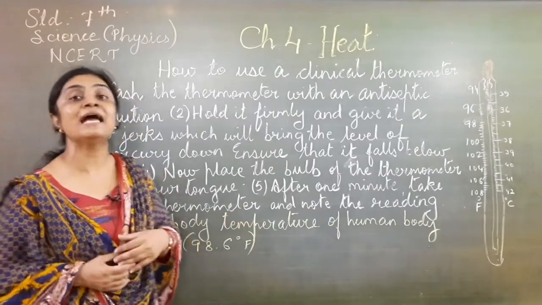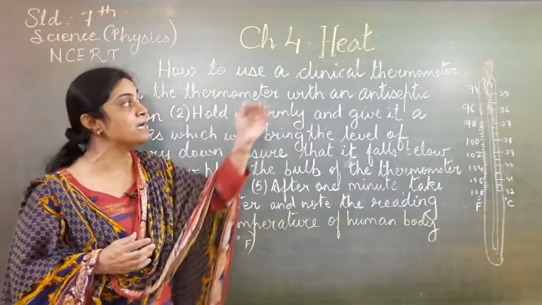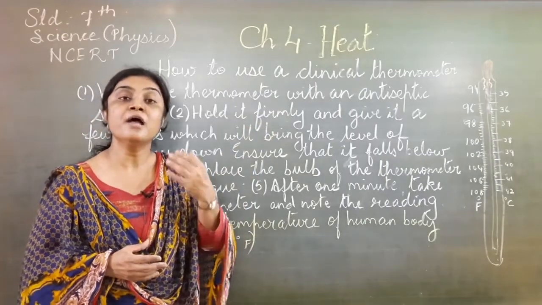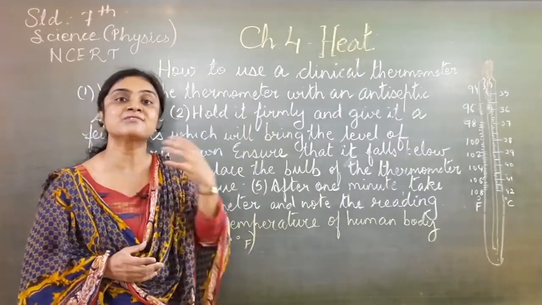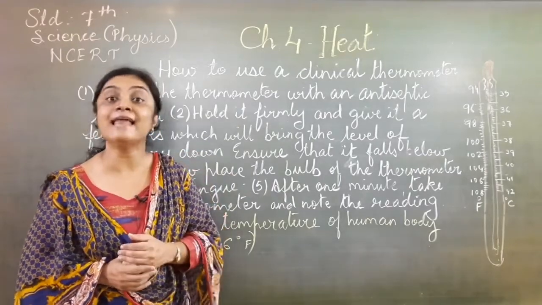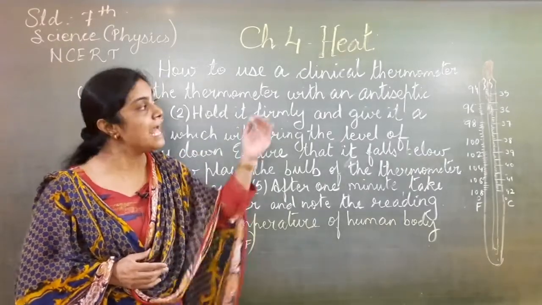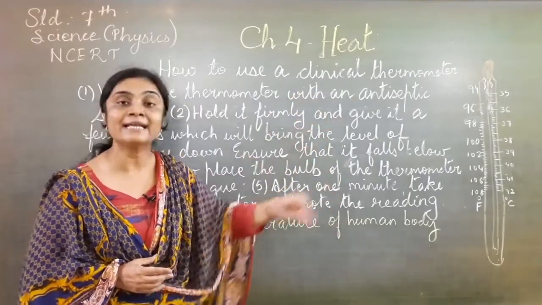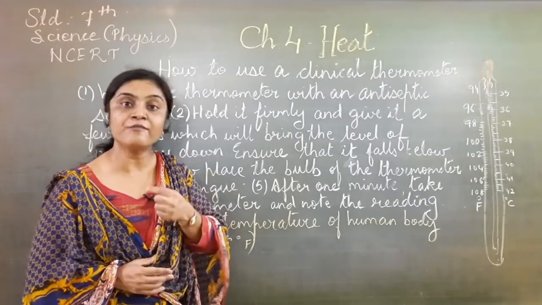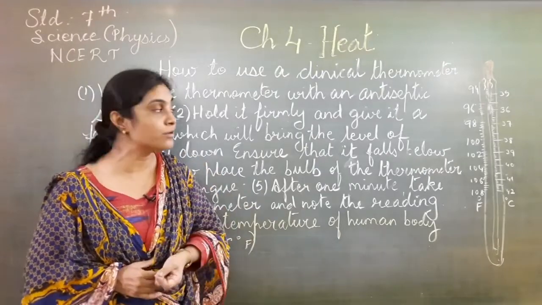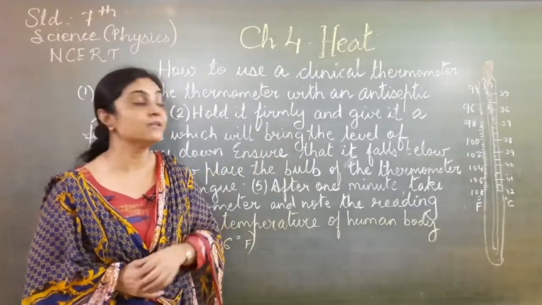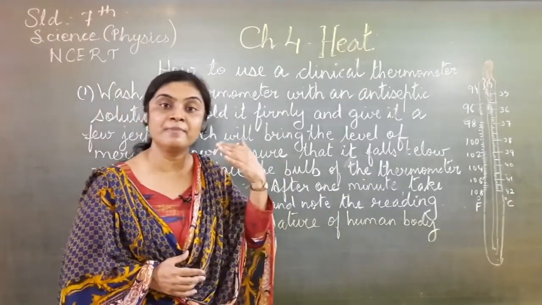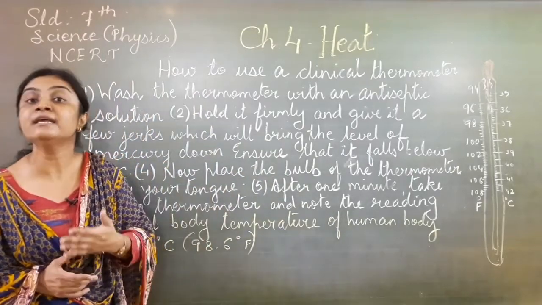What will happen if we have a fever? The heat will be passed to the mercury, because mercury is a metal. Whenever a metal is heated, it expands, so the mercury will expand and rise and we will get the reading. We wait for 1 minute, then remove the thermometer and get the body temperature. If we have a fever, the temperature will be more than 37 degrees Celsius.